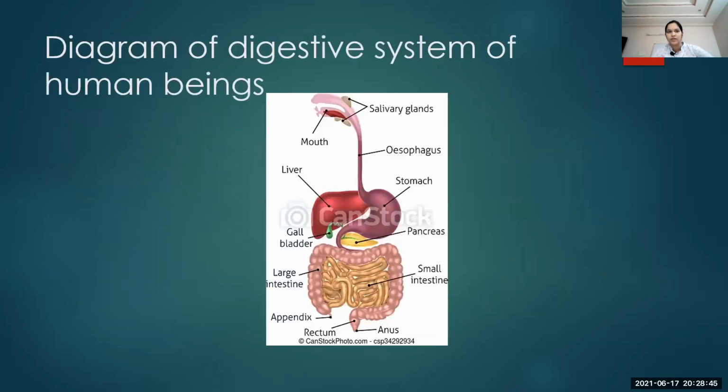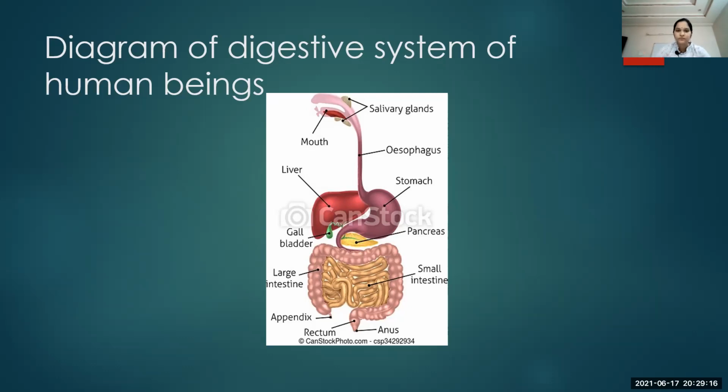The food is cut and crushed in the gut region. The diagram shows the digestive system of human beings, with the salivary glands, esophagus, stomach, pancreas, small intestine, mouth, liver, gallbladder, large intestine, appendix, rectum and anus. In serial order: mouth, salivary glands, esophagus, stomach, liver, gallbladder, pancreas, small intestine, large intestine, rectum and anus.